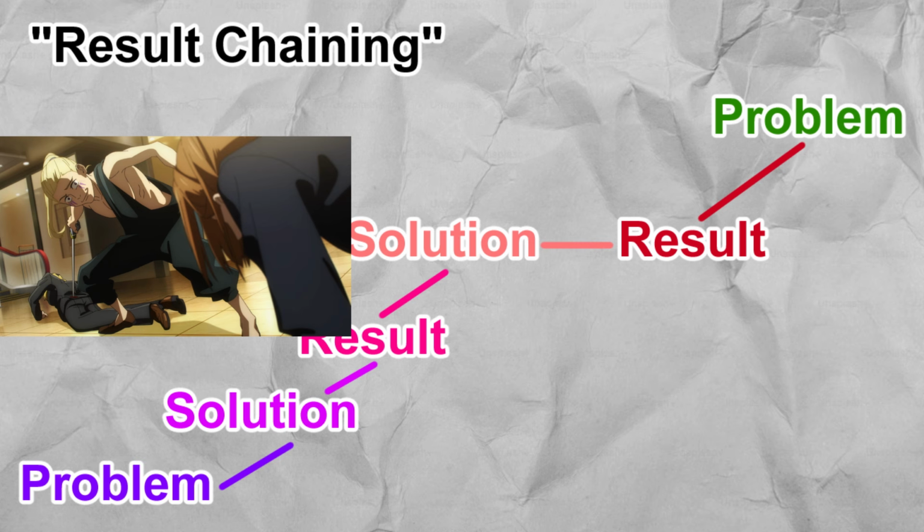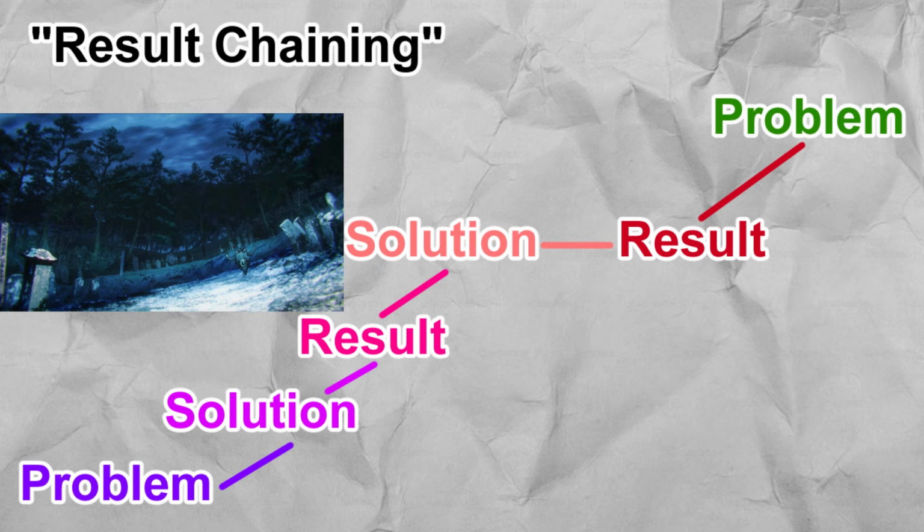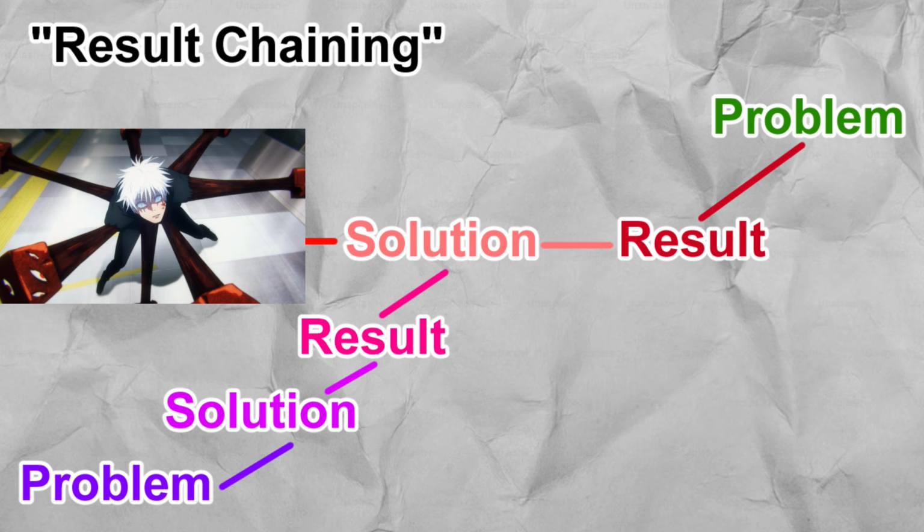Nobara has a fight with Haruta, which counts as a small problem. She's losing, but then Nanami saves her, killing Haruta. Mei has her own fight against the curse and she wins. Then, Yuji tries to solve the Gojo problem.